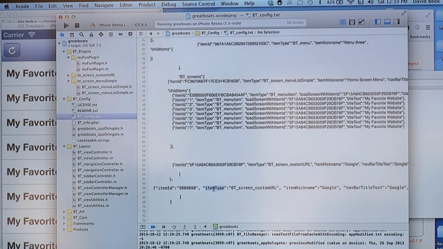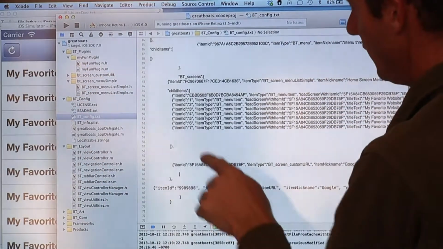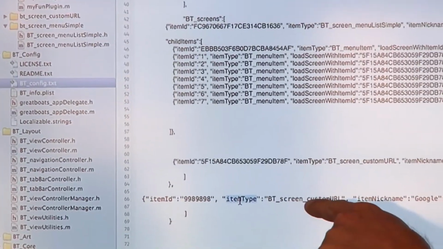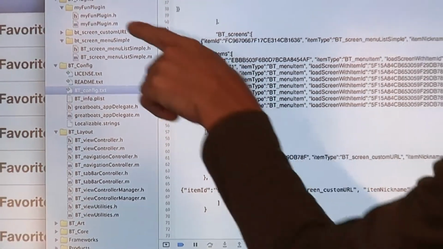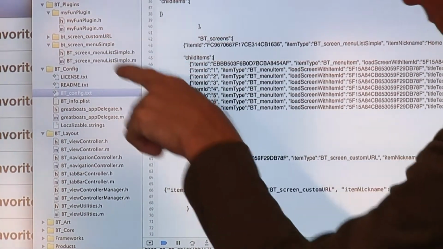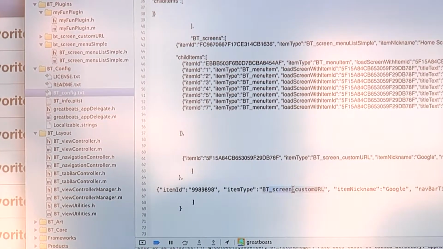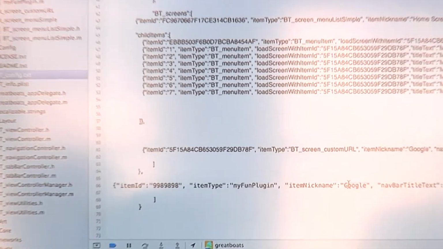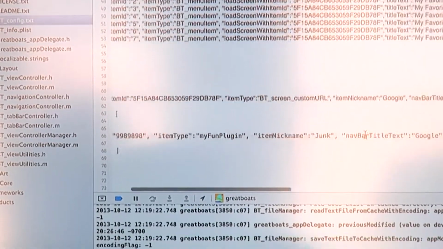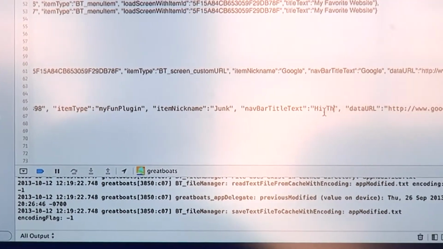The item type links to the type of plugin you want to load. So this loads a BT Screen custom URL class, but we want it to load a My Fun plugin, right? So we need a different item type. My Fun plugin. Nickname, junk, navbar, hi there.